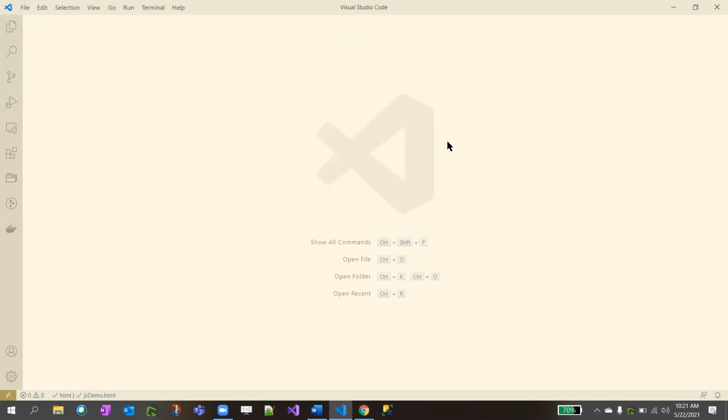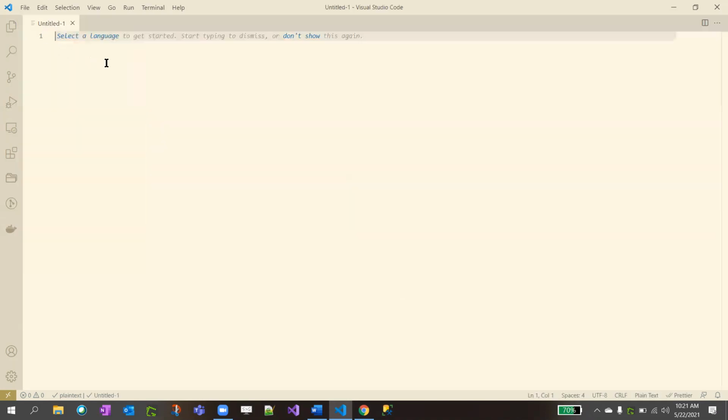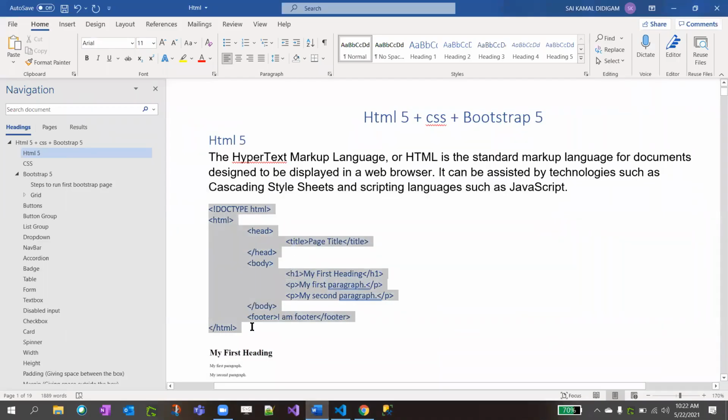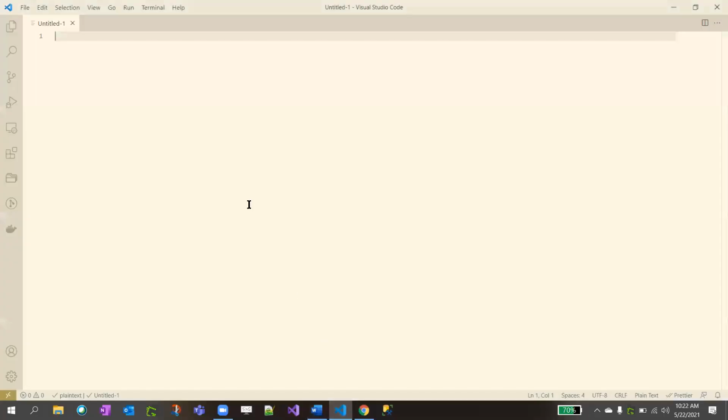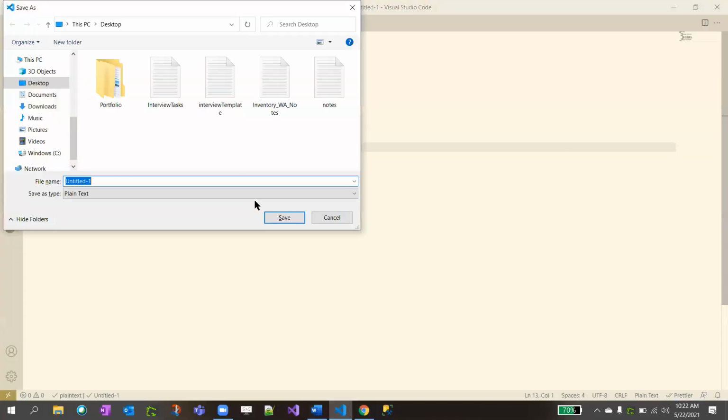Now I am going to create a new file. Go to File, New File, paste your first HTML, and save it with Control S on your desktop.